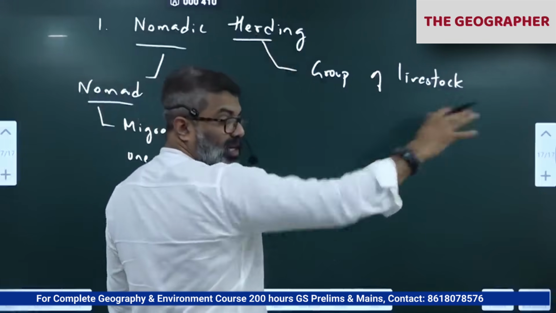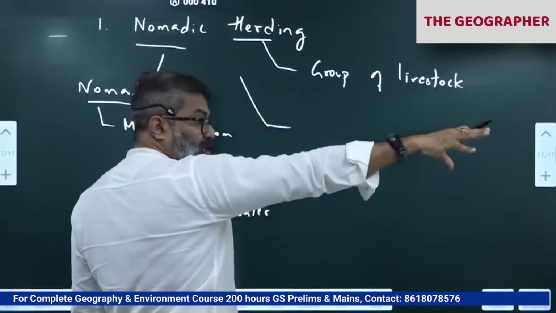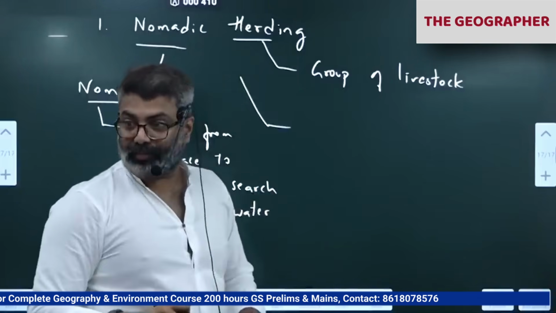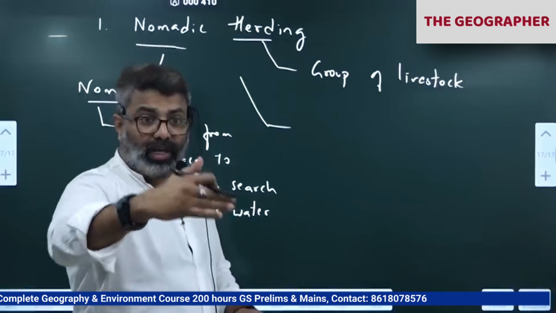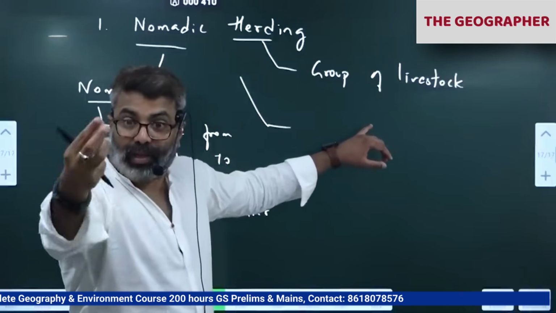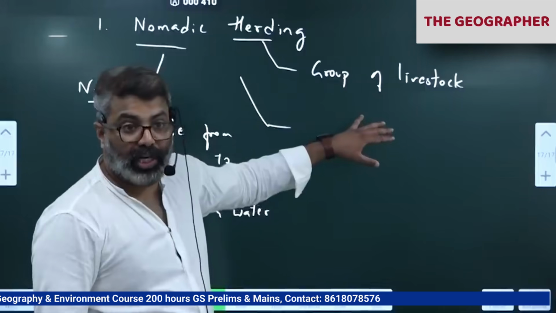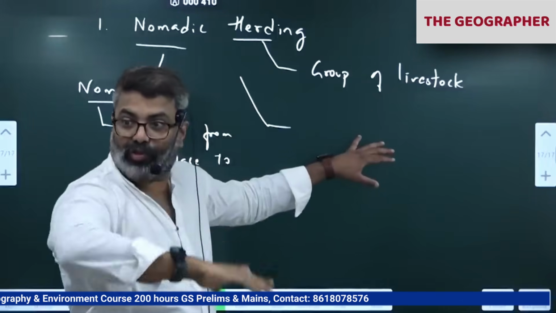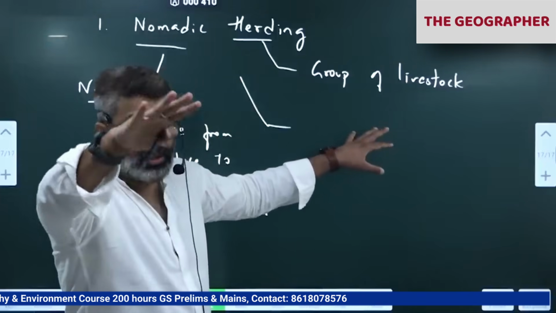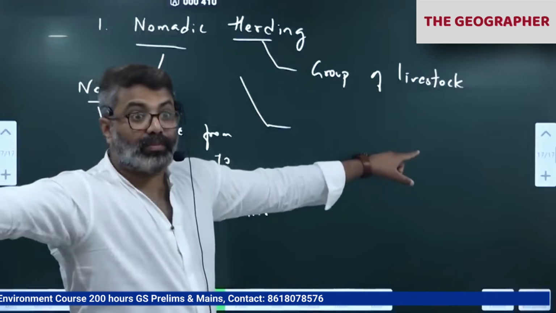People who migrate along with their herds. In many parts of the world, especially we have seen in India, Himachal Pradesh, J&K and all, people migrate in one season and come back to their villages in another. Let's say summer. As soon as the spring starts, let's say in the month of March, snow melts and fresh pastures grow. So the tribe called Gujar Bakarwals of Himachal Pradesh and J&K start migrating with their livestock in March, April. When the snow melts, fresh pasture comes on the mountains. So they take their herd there and graze it till autumn.